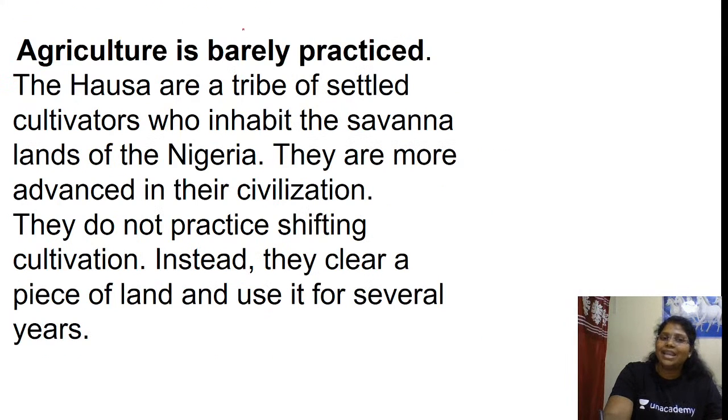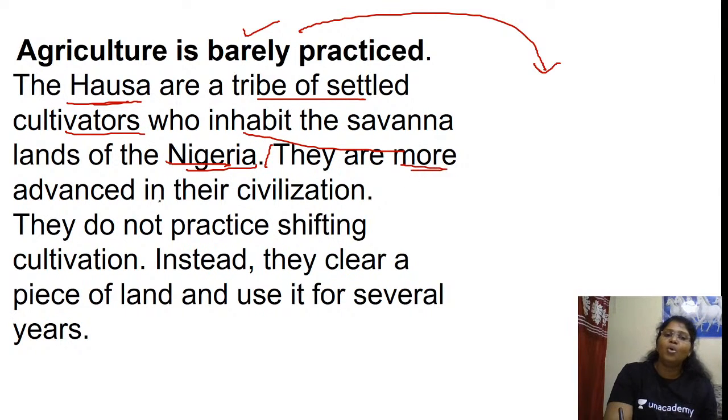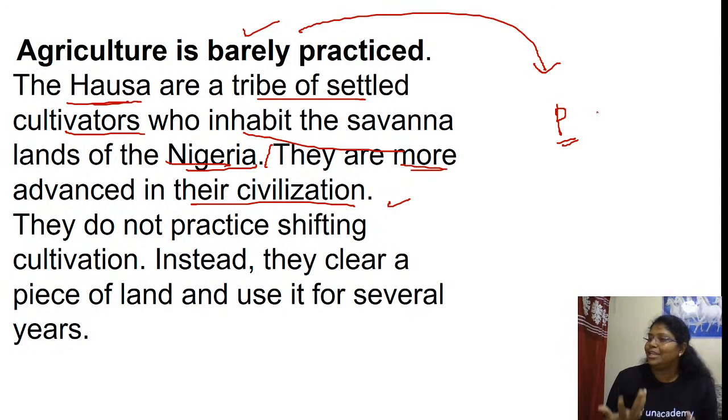Agriculture is barely practiced. Now you know why it is barely practiced: because of the poor soil and you don't have other things. That's the thing. So the Hausa are a tribe of settled cultivators who inhabit the savanna lands of Nigeria. They are more advanced in their cultivation, in their civilization. See, when compared to them, the pastoralists are nomadic herders. They are not highly civilized. Other than rearing cattle, they do not know anything beyond that.